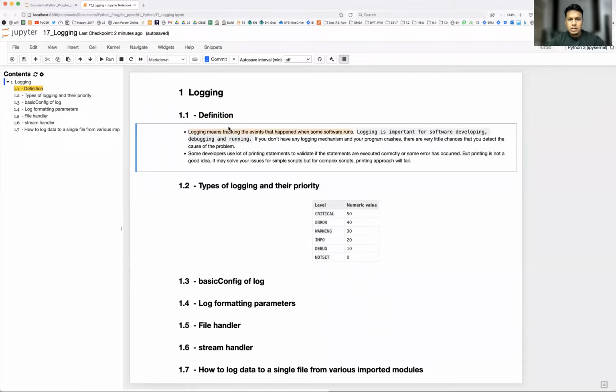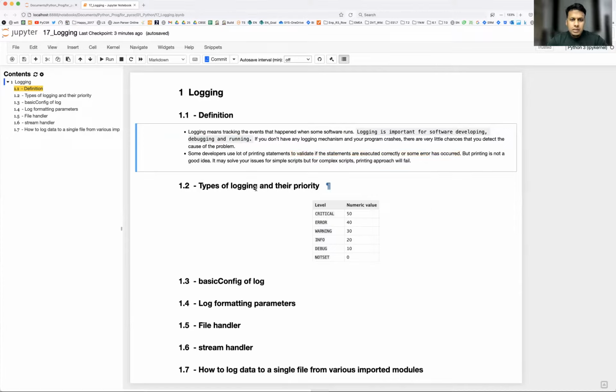Okay, so next, some developers use a lot of print statements to validate that statements are executed correctly or that some error has occurred. It is okay to use print statements, but only for a very small program. For a large program, it is not recommended. It is going to fail. So logging will be used whenever you are going to write large programs.